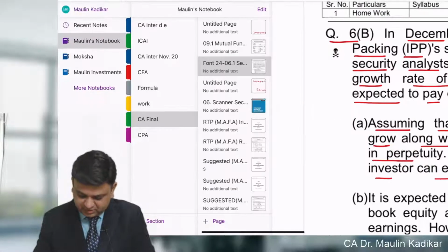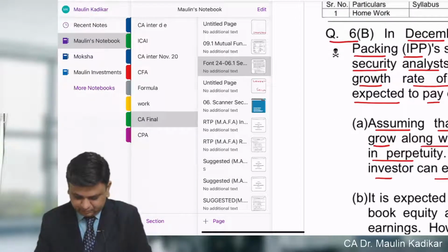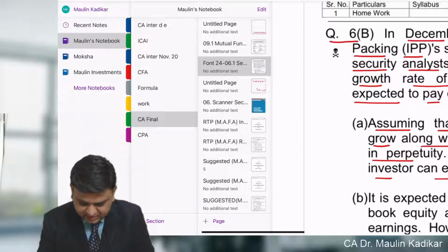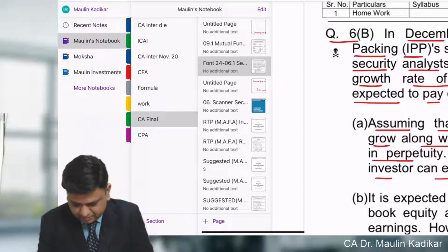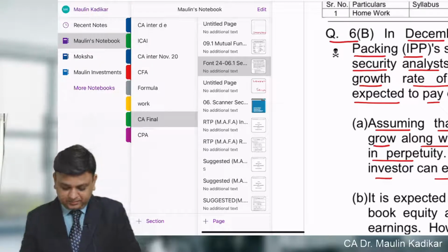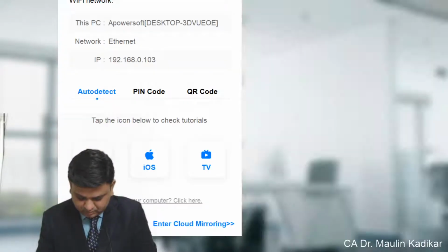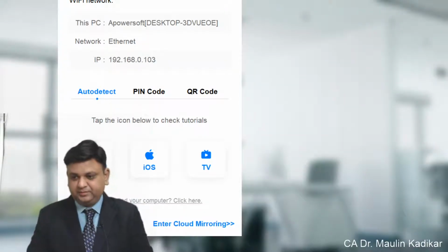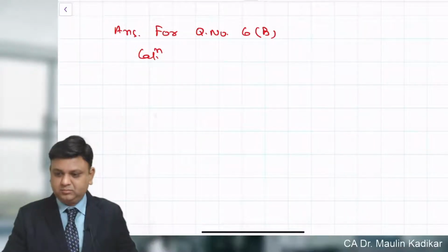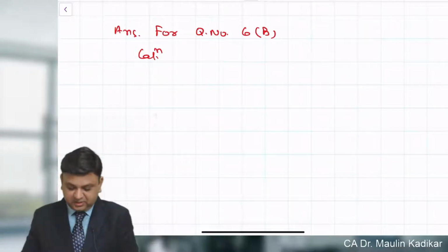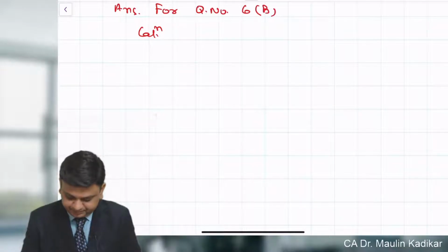Let us see the answer for the question. Answer for question number 6b. In that, write down the calculation of cost of equity. Let us see how to answer.